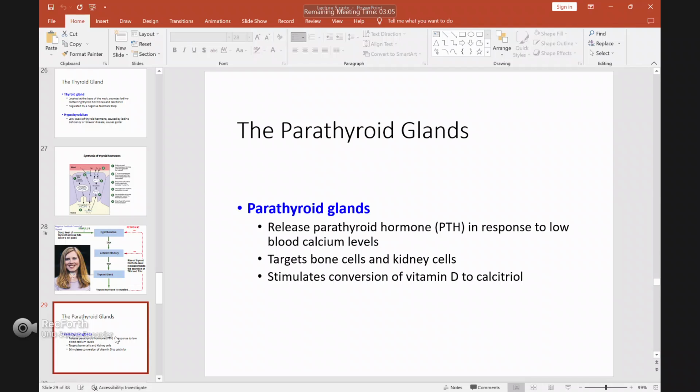Actually, parathyroid hormone has an effect on your kidney, to stimulate the absorption of calcium. So the two main organs targeted by PTH, or parathyroid hormone, are bones and kidney. It also stimulates the conversion of vitamin D to calcitriol.